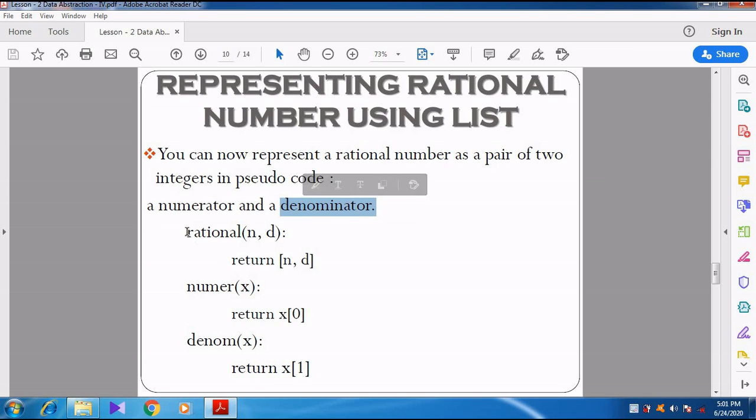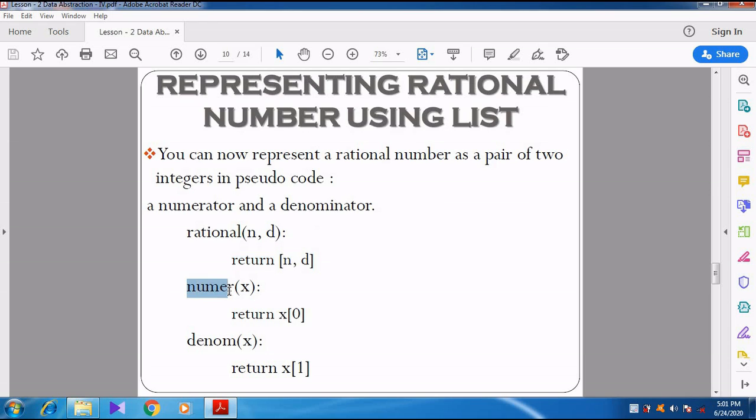So see here, this is the constructor. Last class itself we studied that there are two things for data abstraction. One is called the constructor and another one is called the selector. So here, rational is a constructor, and n comma d are the parameters. So what are we going to return? We are going to return n comma d.